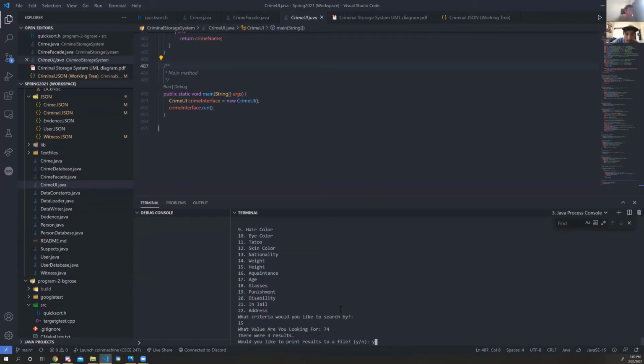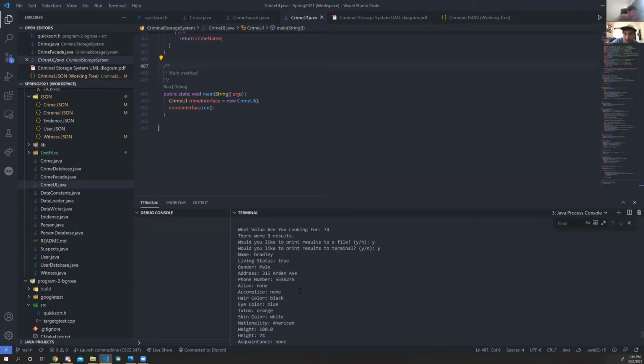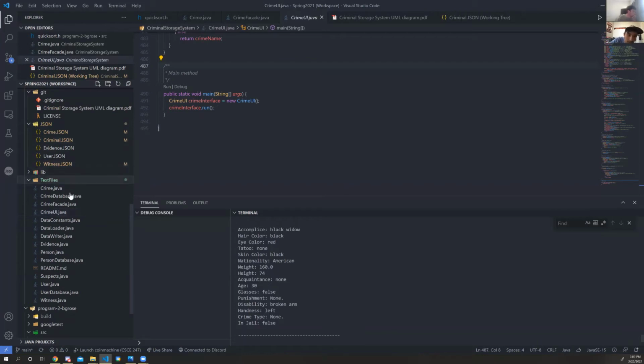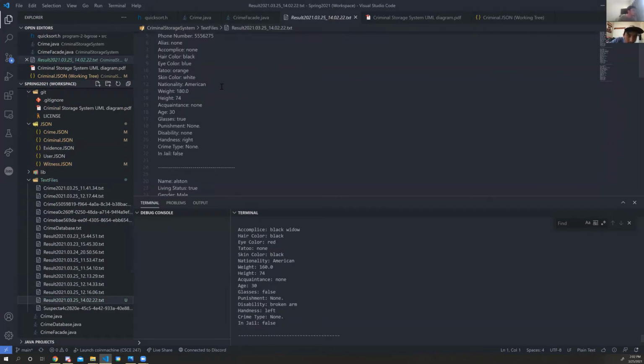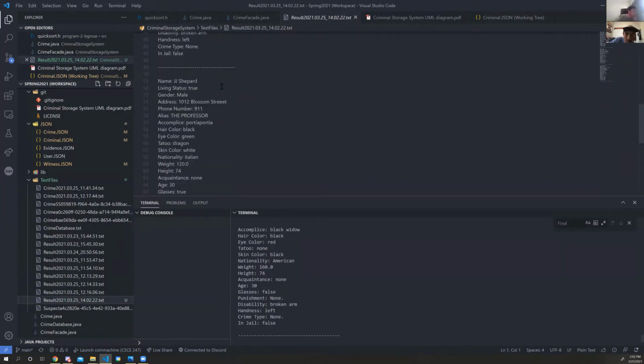All right, we've got 3 results, so we're going to print them out and look at them real quick. And we see we've got 3 different men who all kind of fit the description, but none of them fit exactly. JJ, Alston, and Bradley, they all have black hair, 30 years old, and 6'2". So they could be any of those guys. So we're going to save this information and print it in the text file.